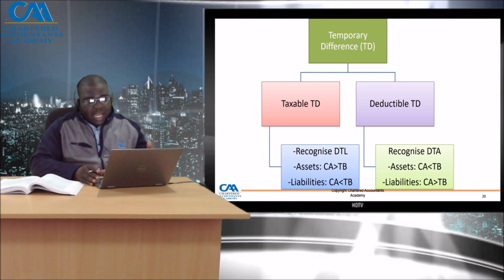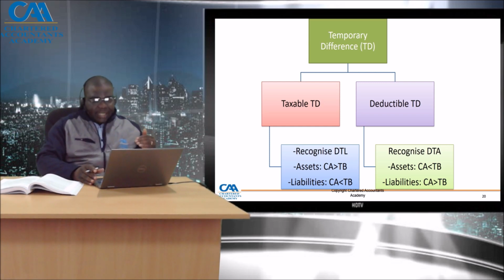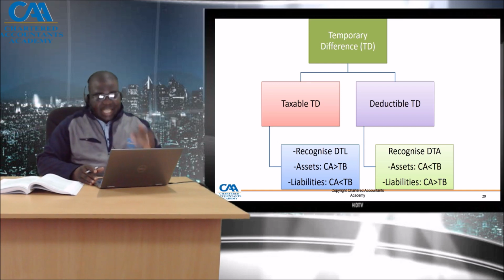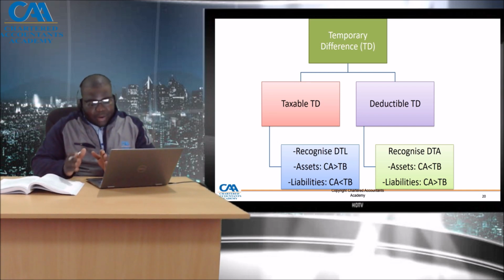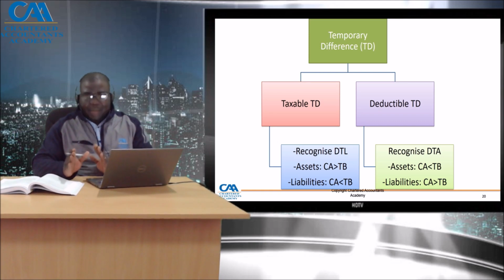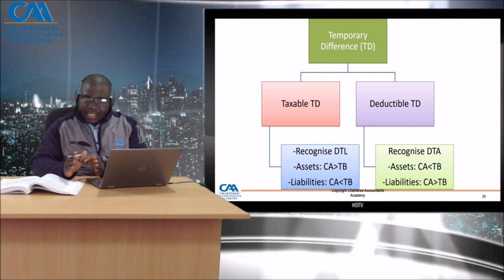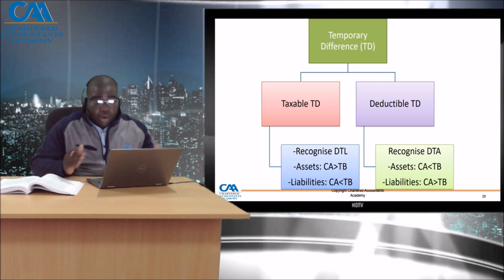Or if the carrying amount of a liability is less than the tax base, we also get a deferred tax asset. On the contrary, normally our deferred tax assets come from liabilities, where the carrying amount of the liability is greater than the tax base. Where an asset's carrying amount is less than the tax base, we can also have deferred tax assets.